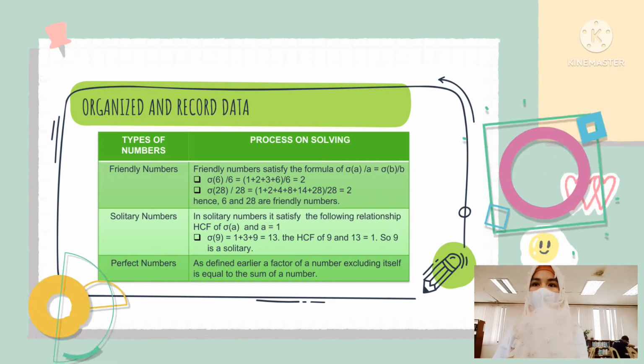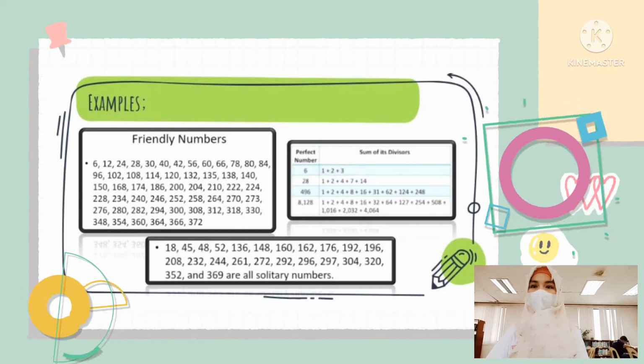Next, perfect numbers. As defined earlier, the sum of the factors of a number excluding itself is equal to the number. For instance, the factors of 6 are 1 plus 2 plus 3, which equals 6. These are examples of perfect numbers.